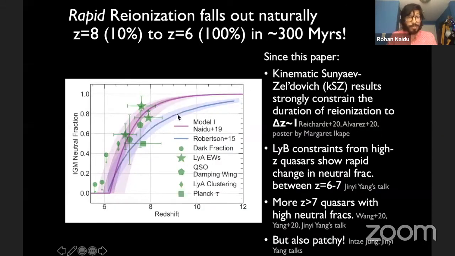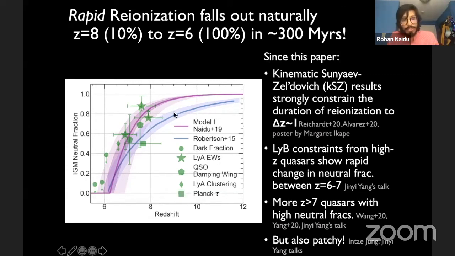The reionization picture that is suggested by all this is a really rapid reionization. So you go from the universe being almost completely neutral at redshift 8-ish to being completely reionized by redshift 6-ish, right? So that's only about 300 million years. There are 5 solar mass B-type stars whose main sequence lifetime is about 300 million years, just to give you a sense of how rapid we're talking about.